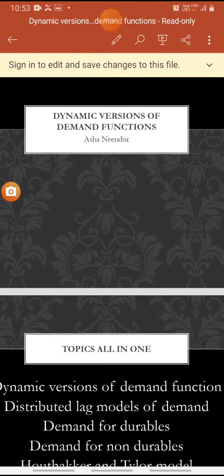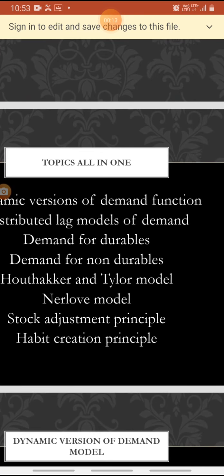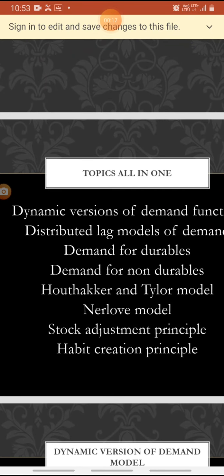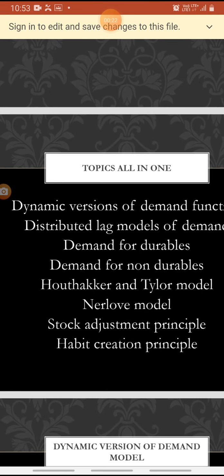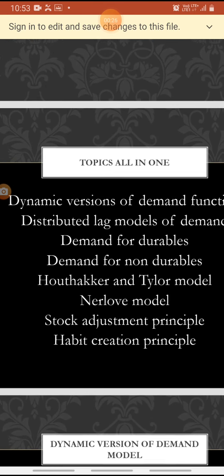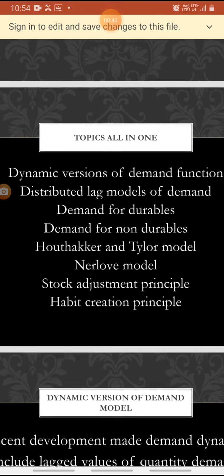Good morning, students. Today we are going to find dynamic versions of demand functions. The dynamic versions of demand function is otherwise known as distributed lag models of demand. Here we will get 7 or 6 topics covered under dynamic versions of demand function. All the topics are demand for durable commodities, demand for non-durables, Houthakker and Taylor model, Nerlovian model, or the question may be like this: explain stock adjustment principle or habit creation principle. All these come under dynamic versions of demand function.